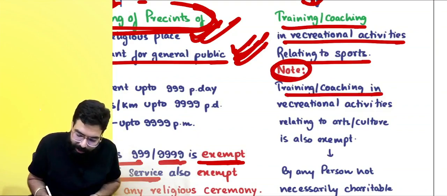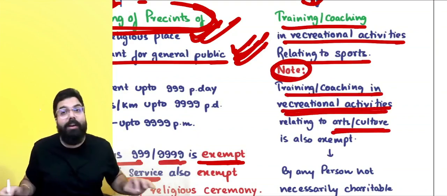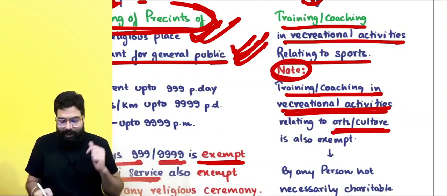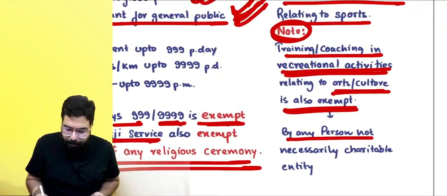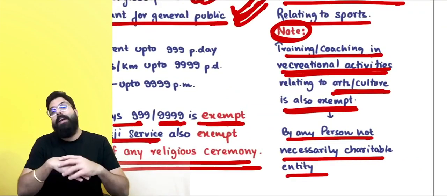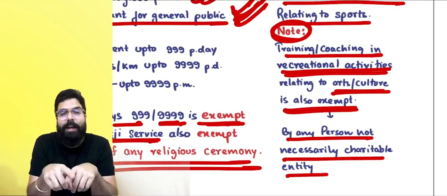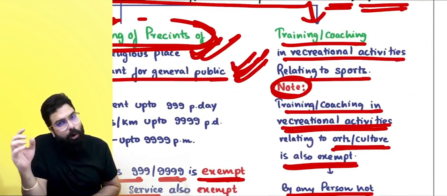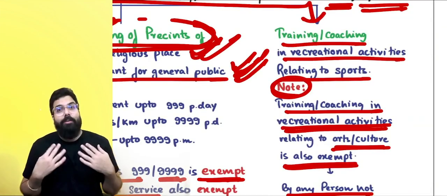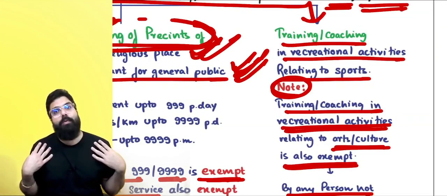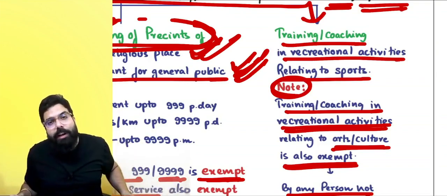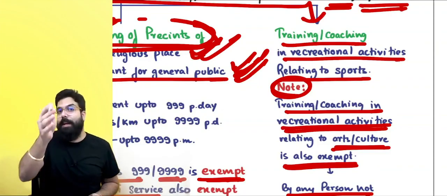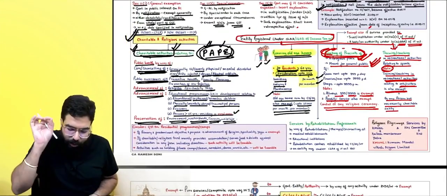Note, training or coaching in recreational activity relating to art or culture, Baba, anyone going ahead and giving that service, it shall be exempted, by any person, need not necessarily be a charitable institution. But a charitable institution giving training or coaching in recreational activity relating to sports is exempted. Sir, if I am not an entity registered under 12A and I start giving training or coaching in recreational activity relating to sports, then Baba, it shall be taxable. Only in case of an entity registered under 12AA it is exempted.